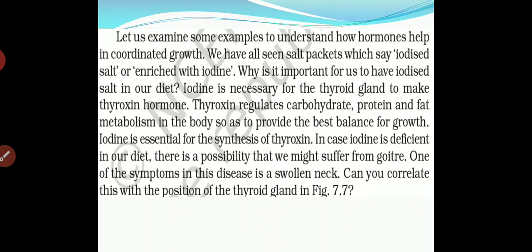So growth should be in a balanced form. Iodine is essential for the synthesis of thyroxine. If we want to prepare the thyroxine hormone, iodine is very important for synthesizing it.